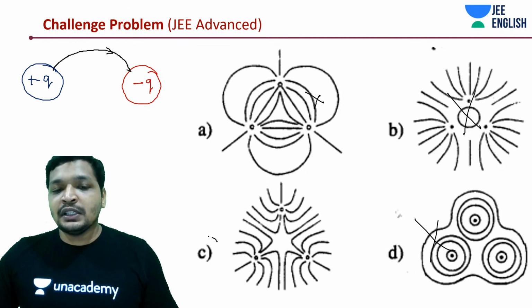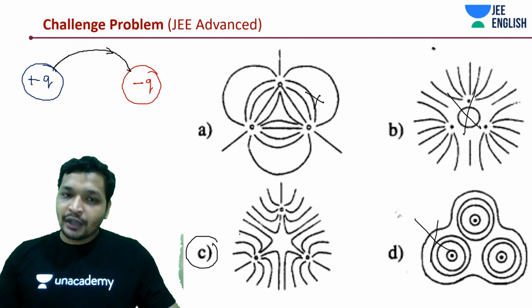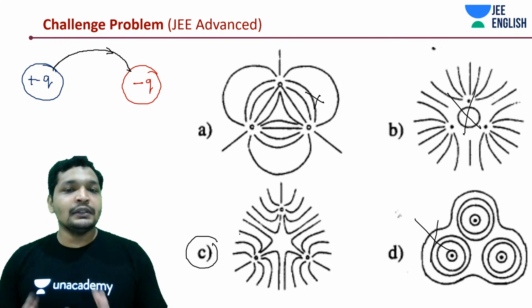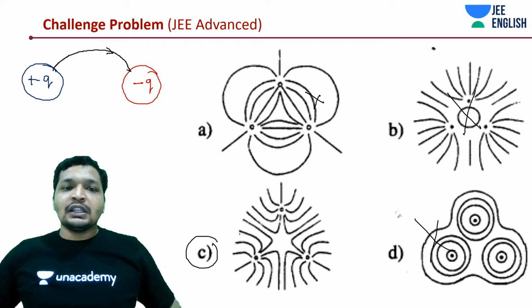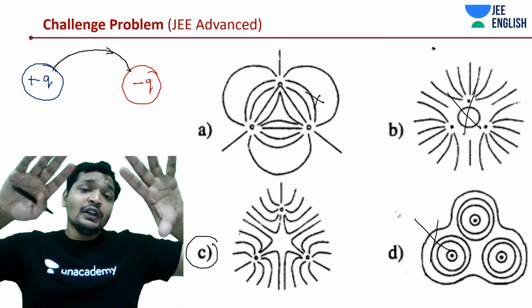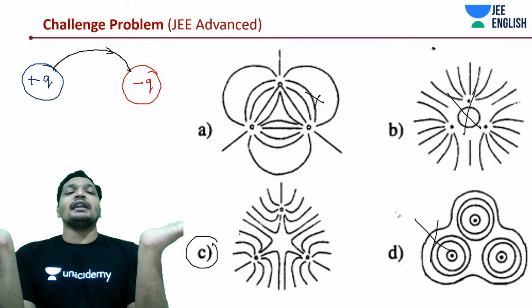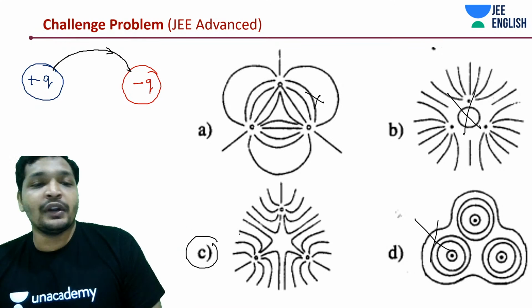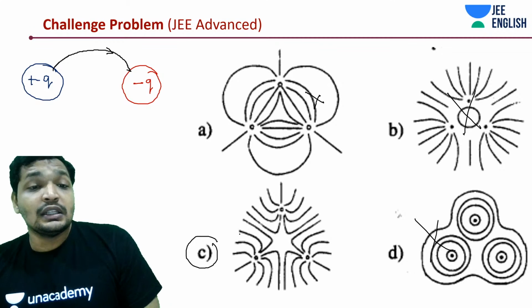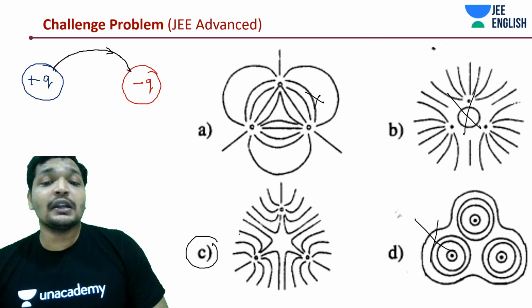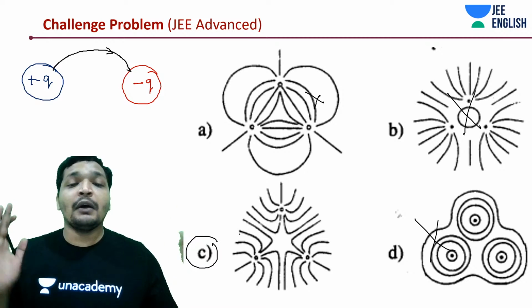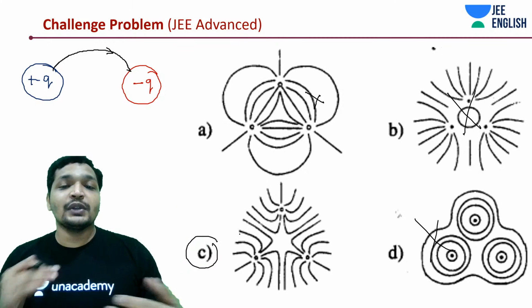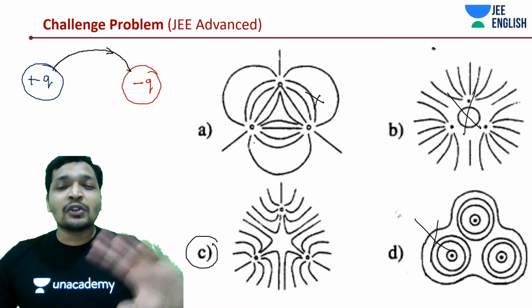The only correct option is C. Fields are flowing out. They are repelling each other, as if diverging from each other. If you remember the simulation, when two positive charges were kept, they were diverging from each other. So very important, guys, these simulations and animations help you understand concepts better. But at the same time, the method of elimination could have given this answer within a few seconds. Just observe the closed loops. Closed loops cannot exist.